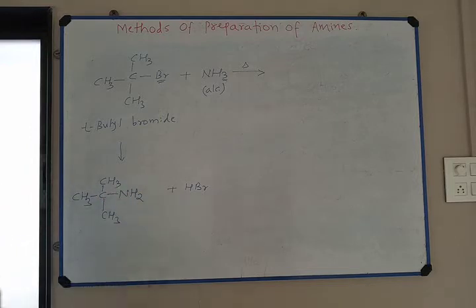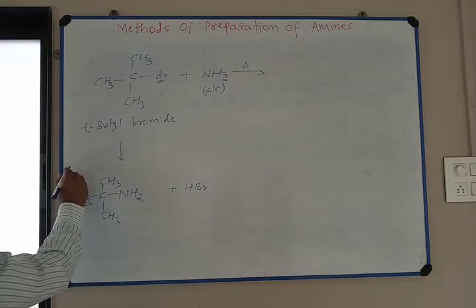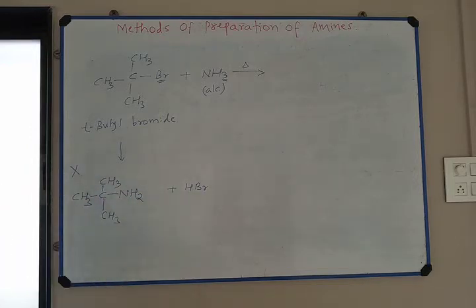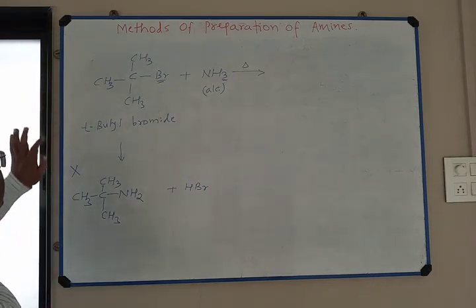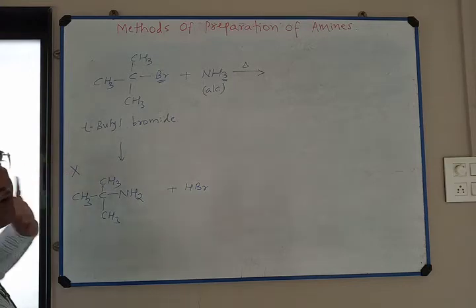If you complete the reaction like this, this is wrong. Tertiary butyl bromide does not give this product.